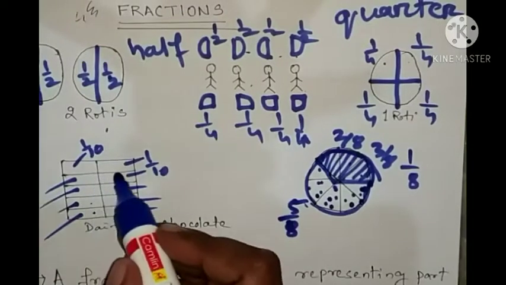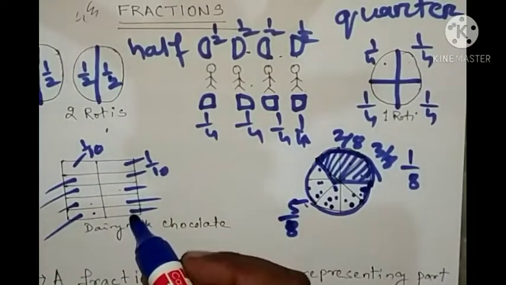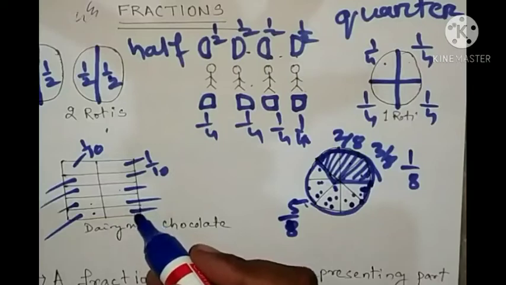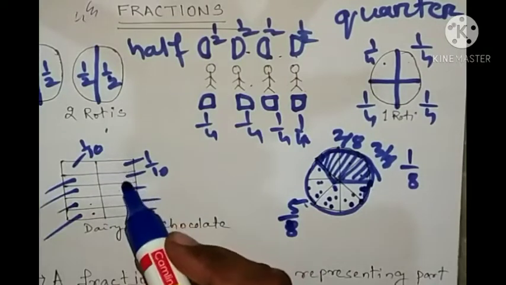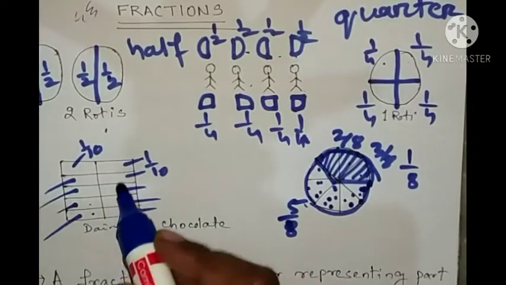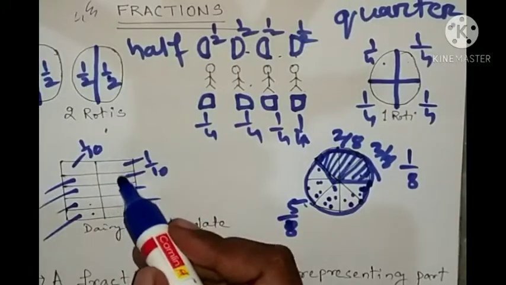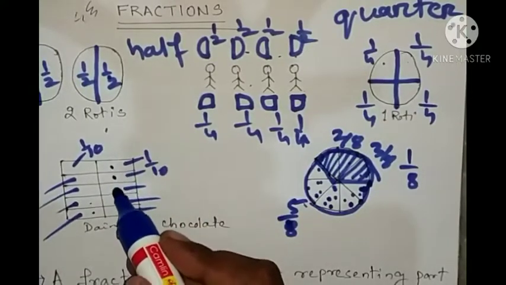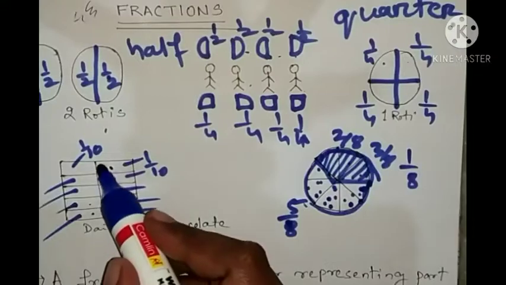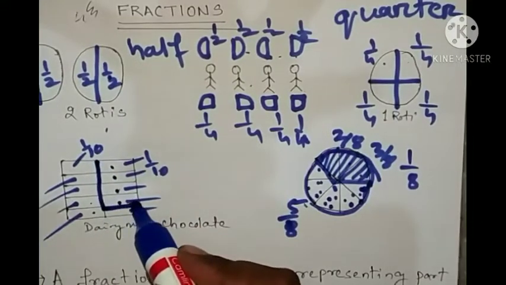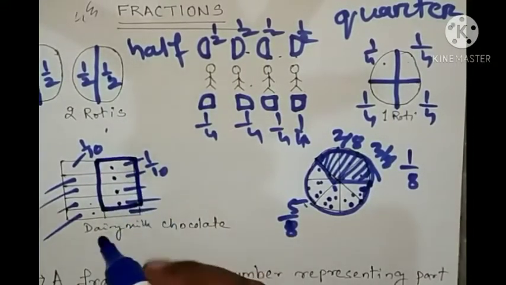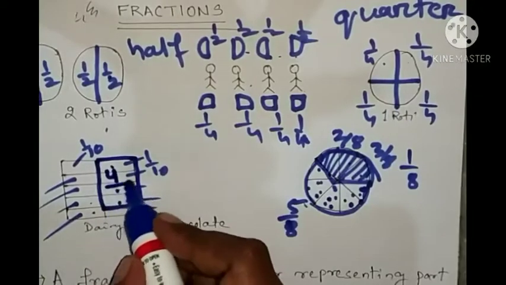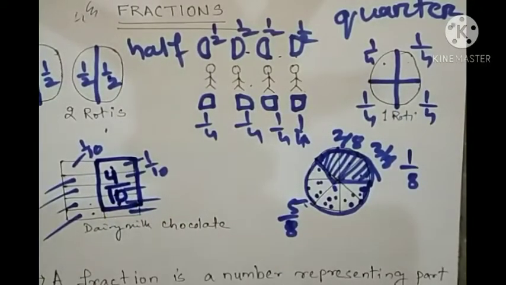Here you can see you have 10 parts. I want to eat 4 parts. Okay, what I will do? I will take 4 parts from here. So 1, 2, 3, 4. 4 parts I will take, and this whole 4 parts, what will you say about this? This is 4 by 10. So this is the fraction.